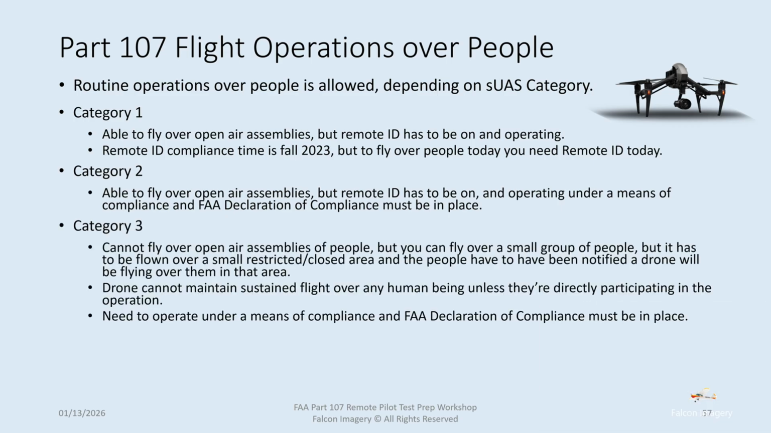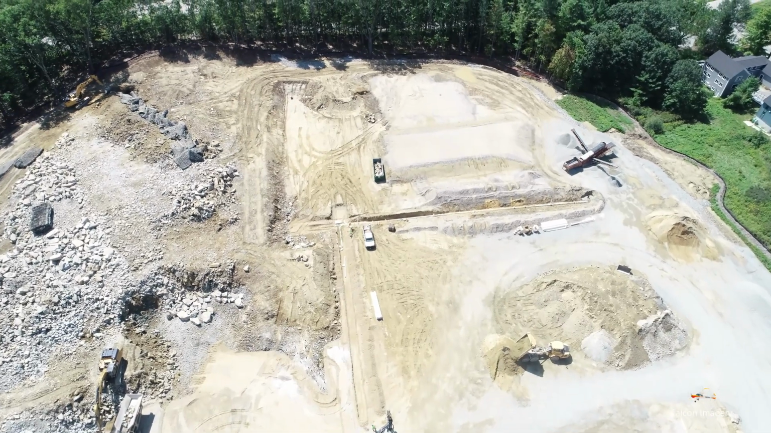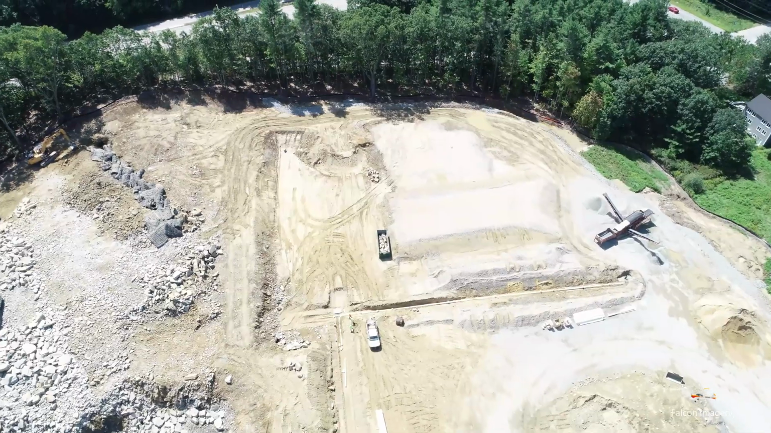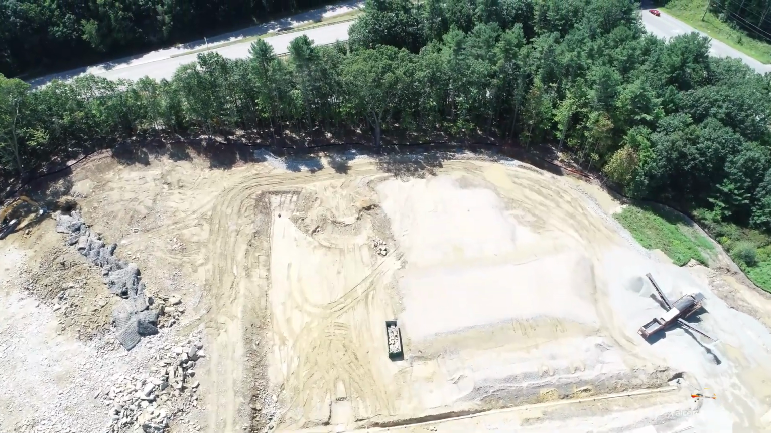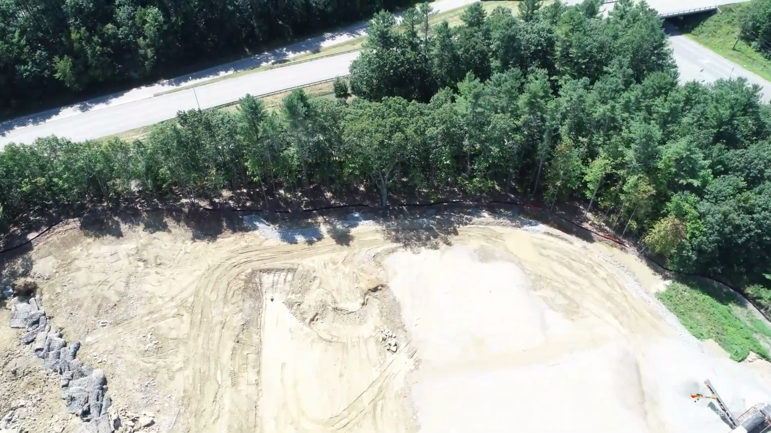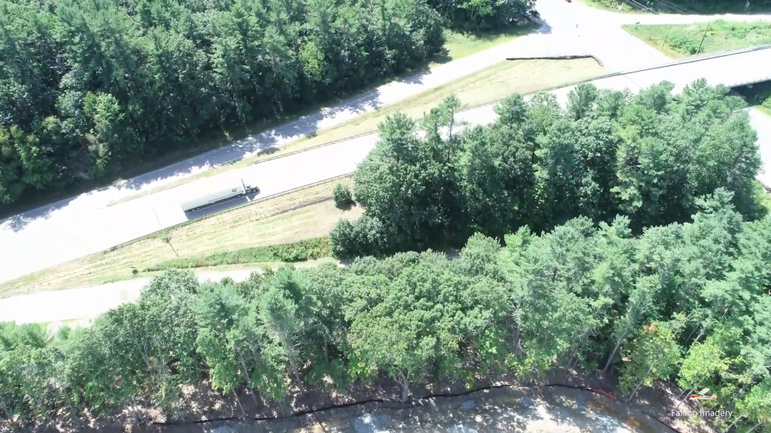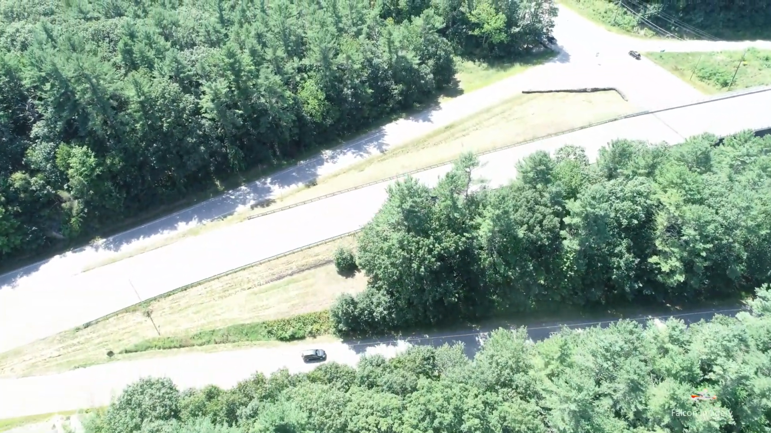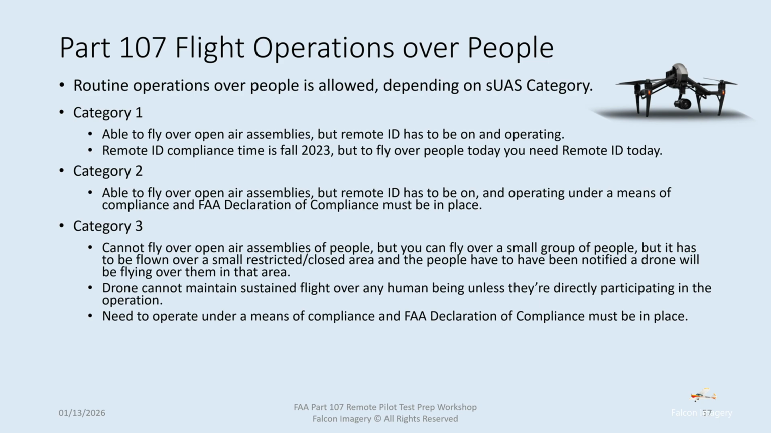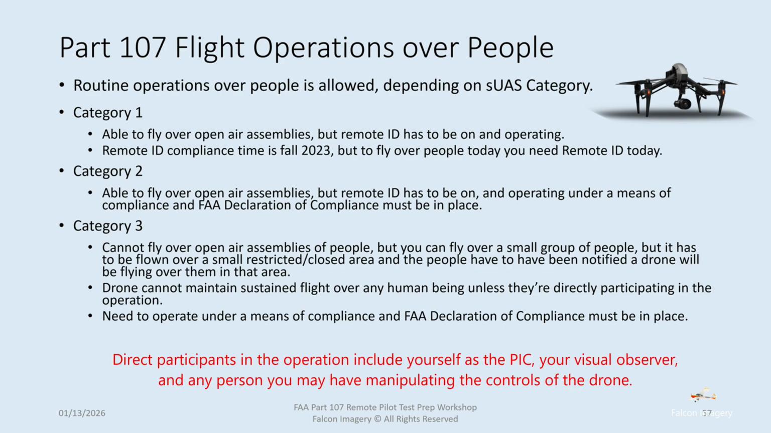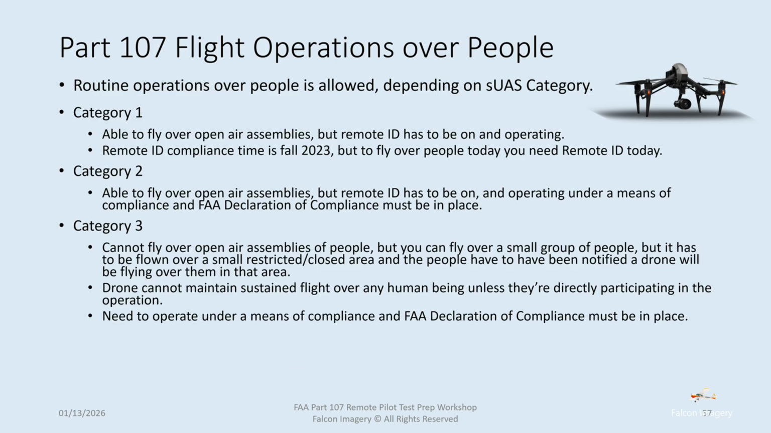Category 3, these are the drones that could support up to 25 kinetic foot-pounds of energy coming down onto a rigid object. You cannot fly over open air assemblies of people, but you can fly over a small group of people, but it has to be flown over a small restricted closed area, and the people have to be notified in advance that your drone will be flying over them in that area. The drone cannot maintain or sustain flight over any human beings unless they're directly participating in the operation. And again, you need to have that means of compliance and FAA declaration of compliance letter associated with that drone.